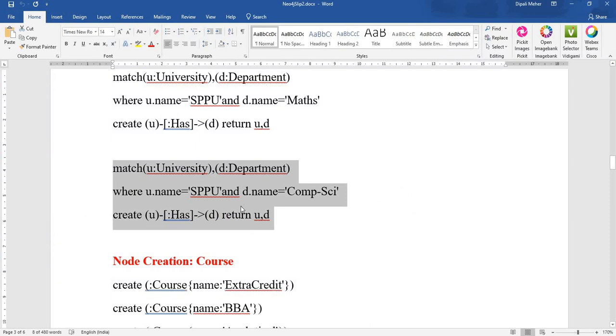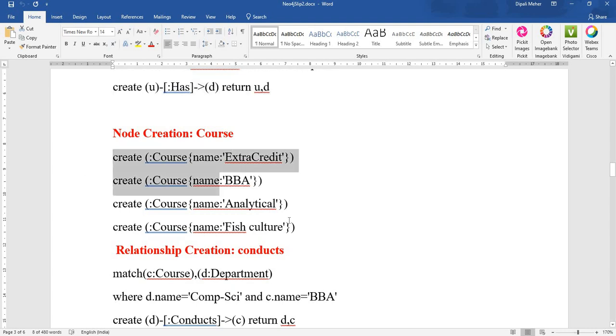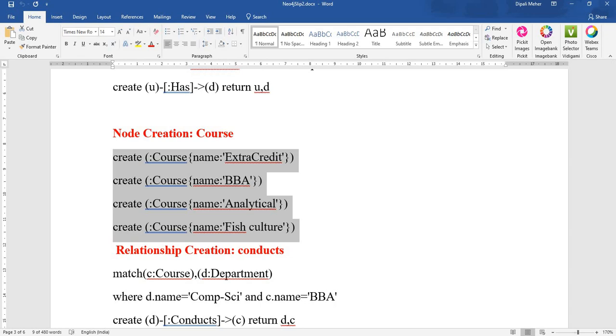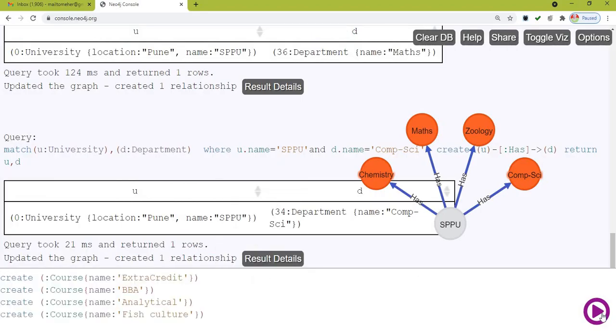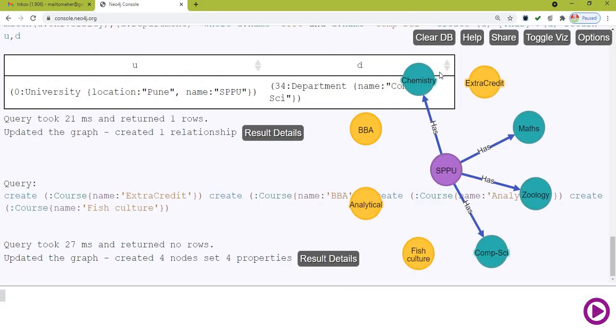Now the next, we have to create the courses as department conducts course. So create course: extra credit, BBA, analytical and fish culture. All the courses at a time I am going to create. It will save my time. So see here, now I will create the courses. See, the courses are created in blue color. They are different type of node. If they are of same type, they will get same color.